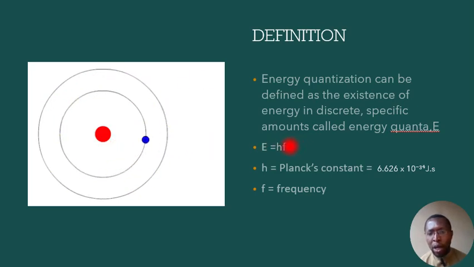By formula, the energy quanta is equal to hf, or the product of h and f, where h represents the Planck constant, a constant value that is 6.626 times 10 to the power minus 34 joule seconds, and f is the frequency of the electron. So that's what energy quantization is about by definition.